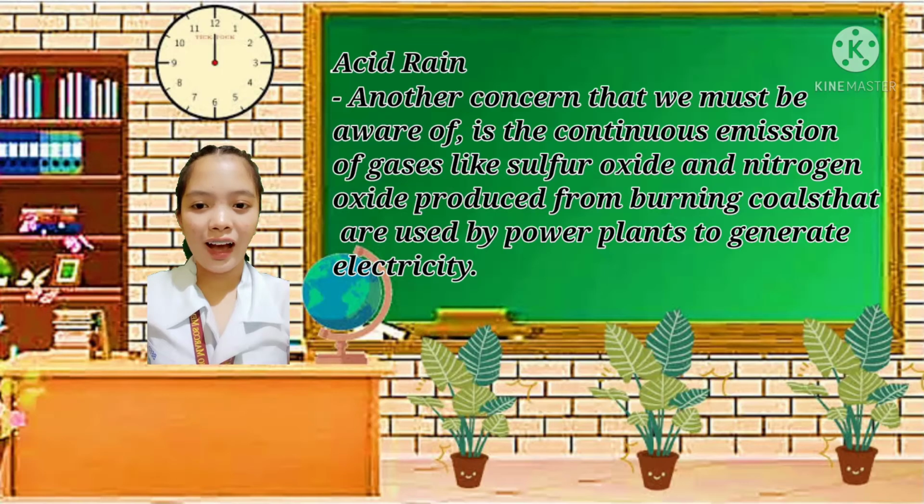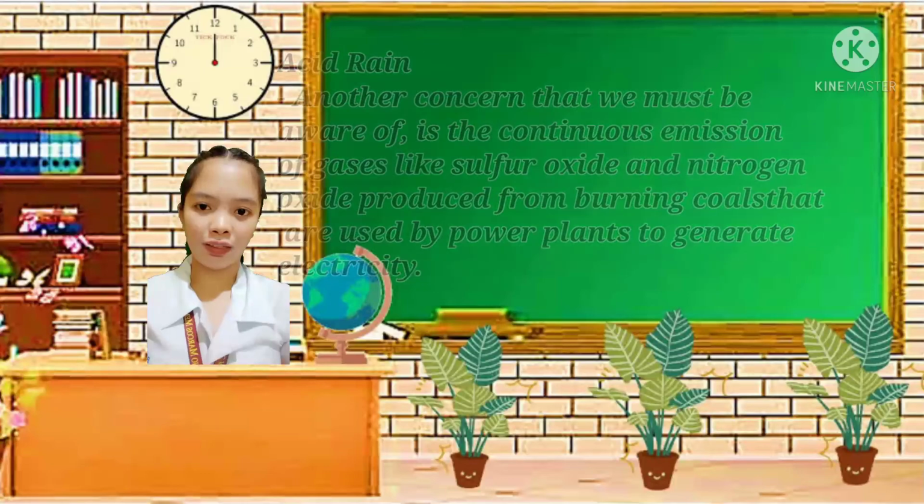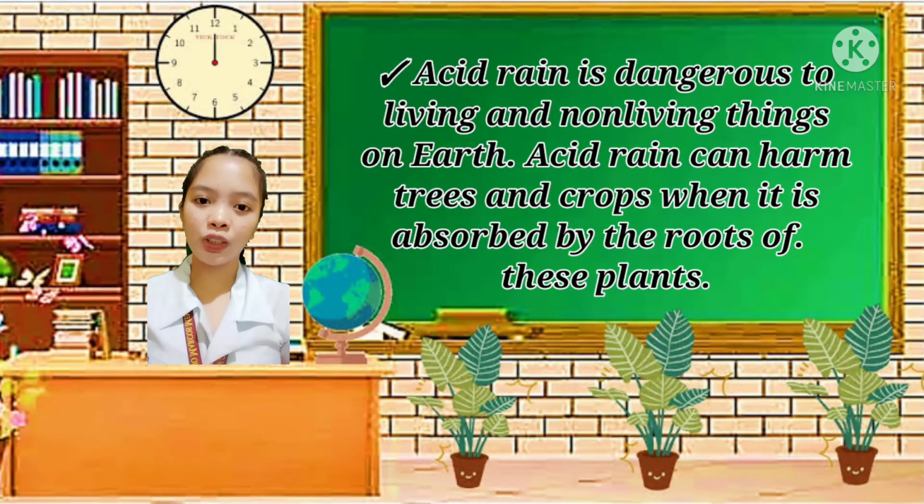Acid rain is another concern that we must be aware of. It is caused by the continuous emission of gases like sulfur oxide and nitrogen oxide produced from burning coal that is used by power plants to generate electricity. When these gases reach the atmosphere, they combine with water and produce acids like sulfuric acid and nitric acid. This acidic water then becomes rain, or acid rain. Acid rain is dangerous to living and non-living things on Earth.